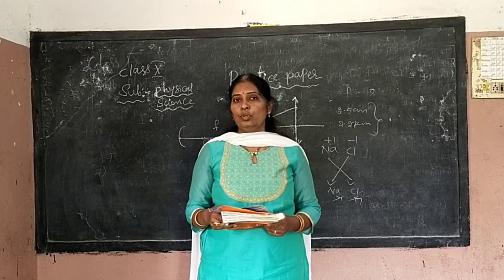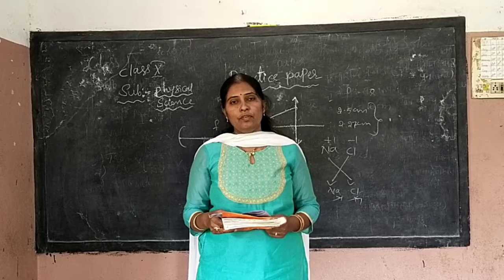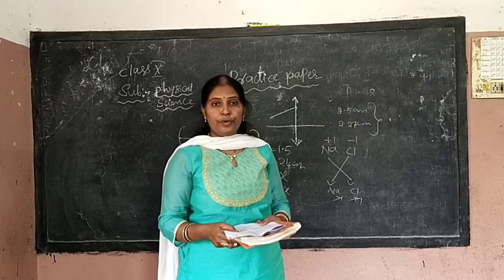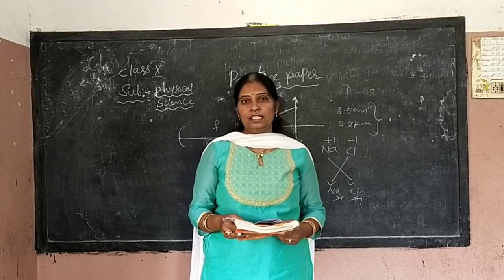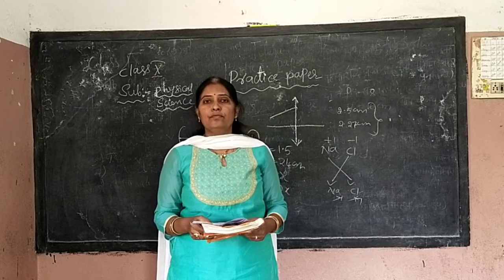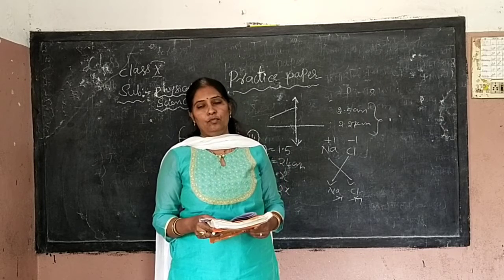Using that formula, you have to find the radii of curvature. R1 and R2 you have to find, and the focal length is given, as well as the refractive index, the letter n is given. n is given, f is given. Using the two, you can find the radius of curvature.